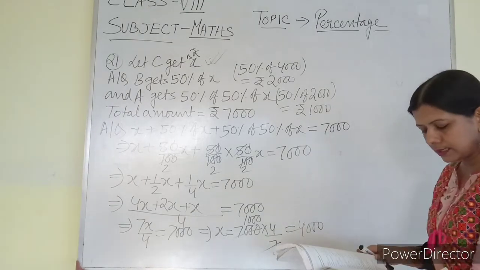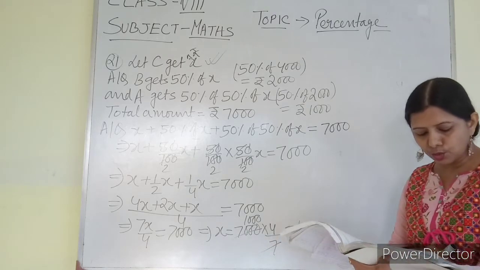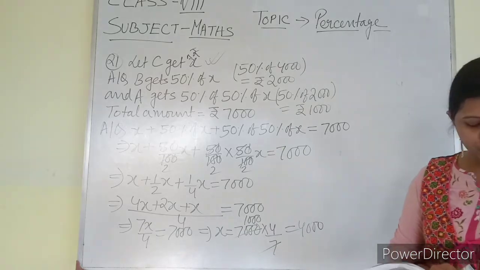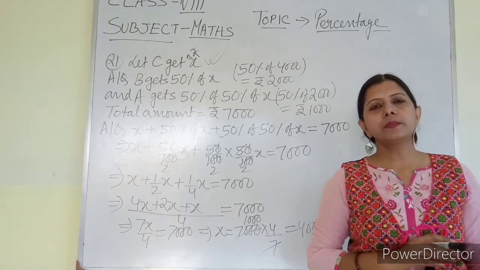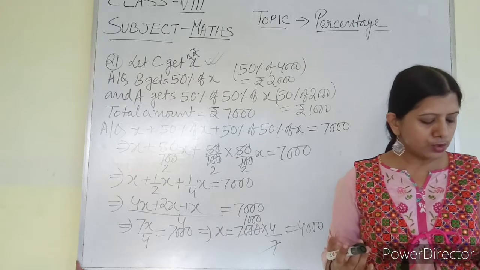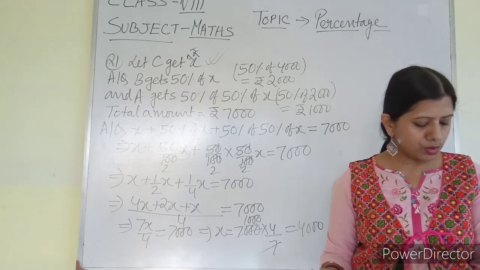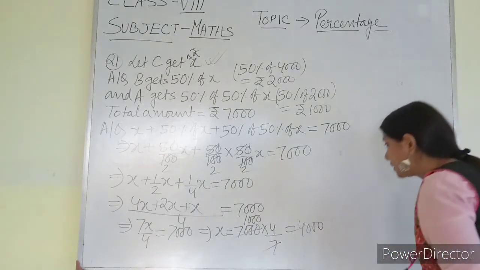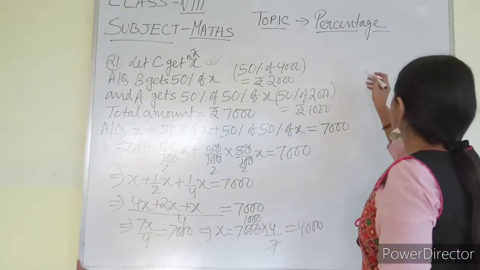Next question is question number 22. Find the percentage of pure gold in 22 carat of gold. Actually pure gold means 24 carat. So in 22 carat, how much amount of pure gold is there, that I have to find out.